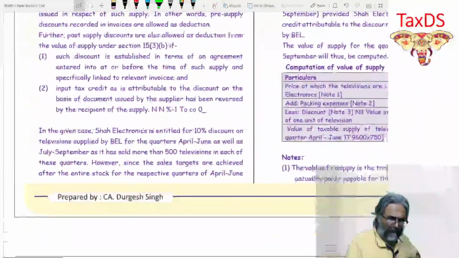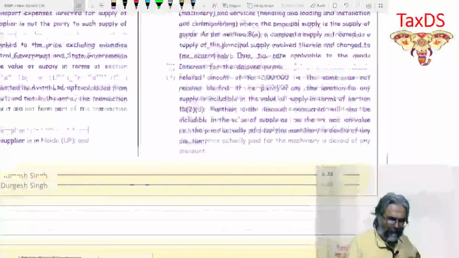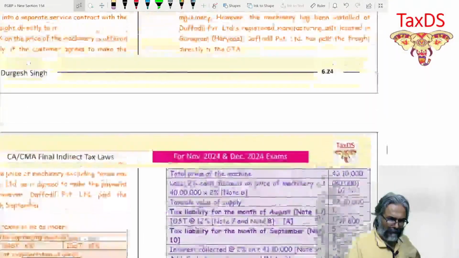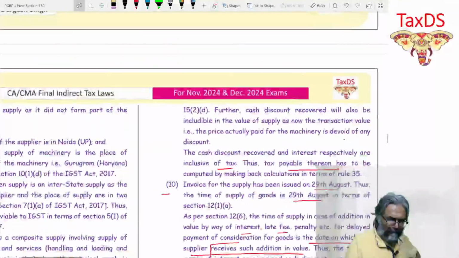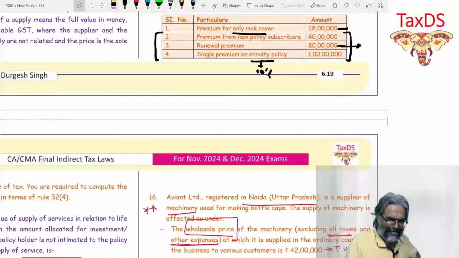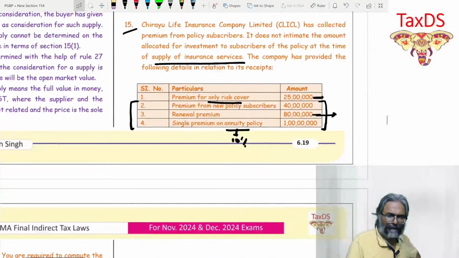Another question. Question number 15, students.